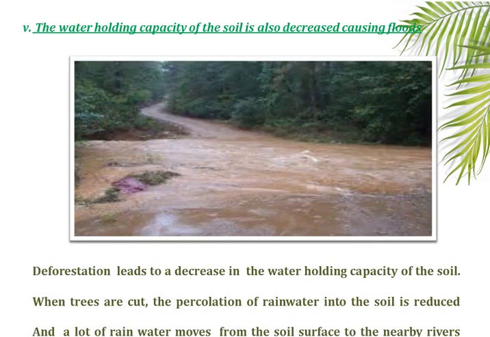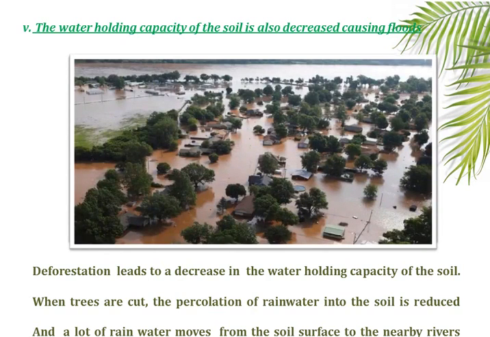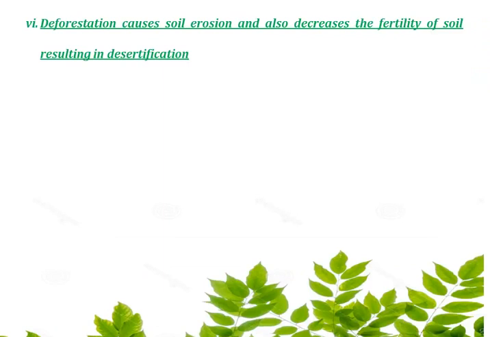And sometimes the rivers will not be able to carry all this rainwater. So the excess water overflows from the river banks and it causes heavy flood damage to the areas nearby, destroying the crops, houses, etc.